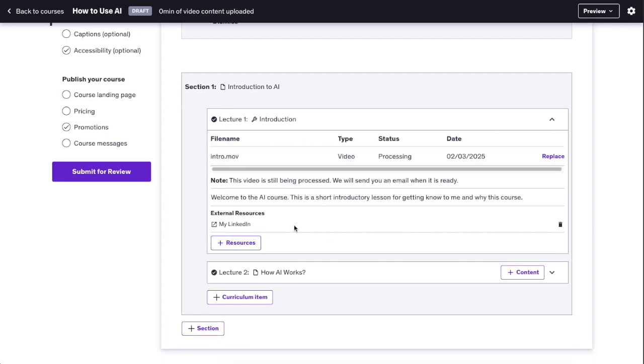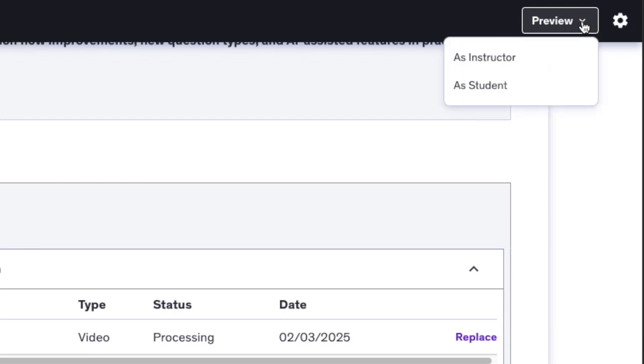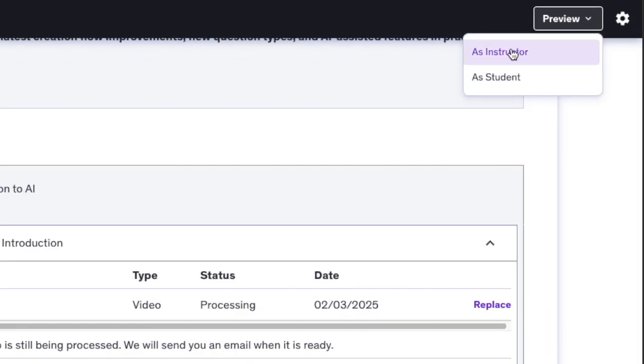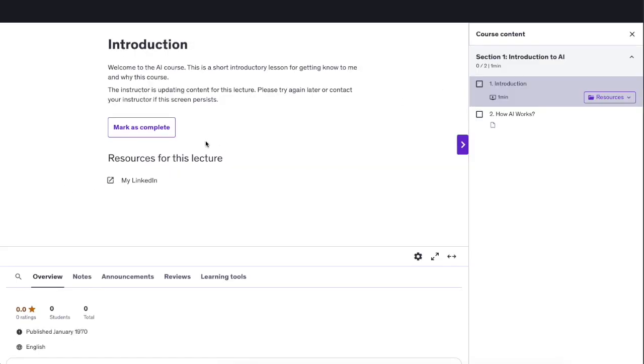And there we go. Once you have made some changes here, you can always preview the course by clicking the top right corner where it says preview. And here you can preview it either as an instructor, which will show you what it looks like to an instructor, and then also as a student. This one is the most important part because this shows you how it looks to take your course as an enrolled student. So just as an example, here's the first introduction lesson. And this is what I just wrote here.